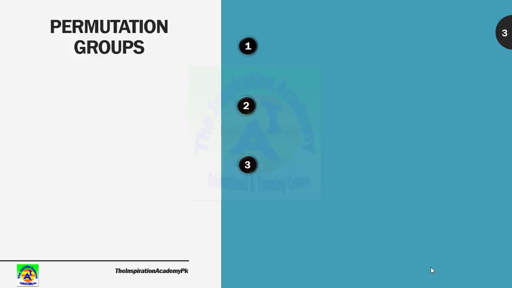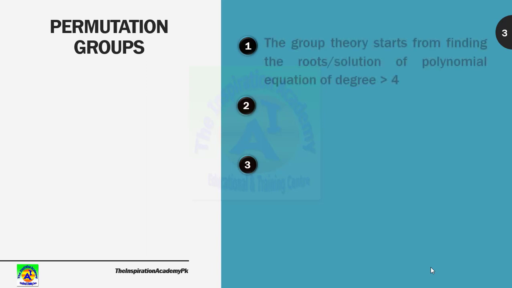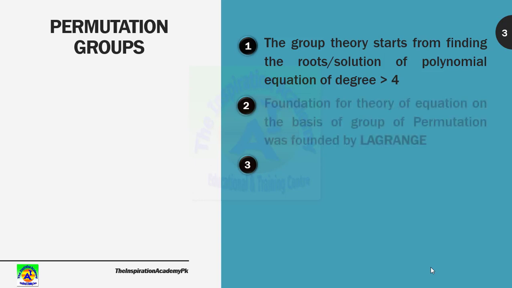Now a brief description of each root of group theory. The permutation group: the work on the permutation group was started far back in the early 19th century. Group theory starts from finding the roots and solutions of polynomial equations of degree greater than 4. The foundation for the theory of equations on the basis of groups of permutations was laid by Lagrange. As mentioned before, he is a mathematician and is also known as the founder of group theory.